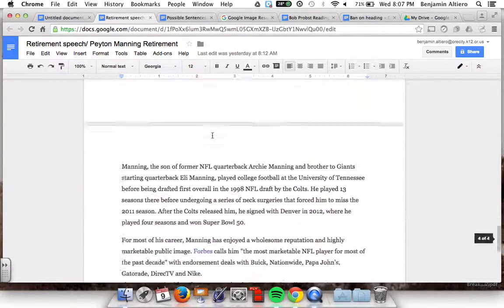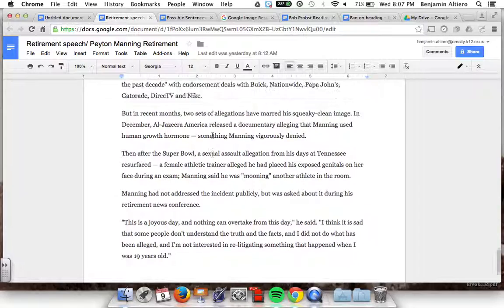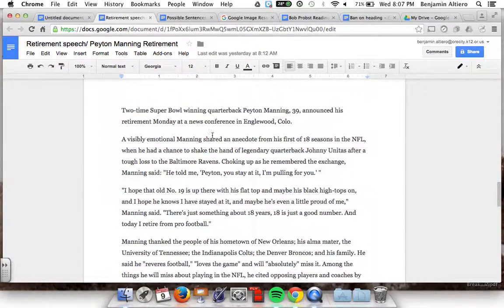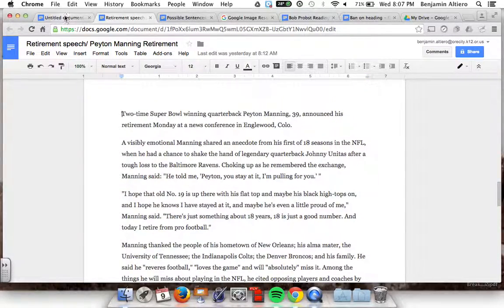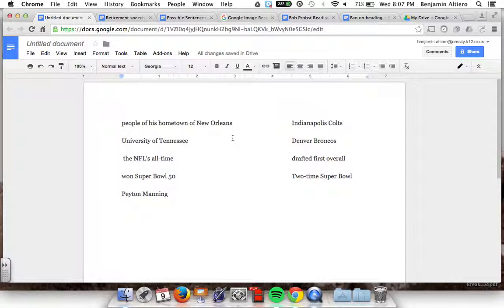So here is a copy of the article that I'm using. And here's our list of words. People of his hometown of New Orleans, Indianapolis Colts, University of Tennessee, Denver Broncos, the NFL's all-time, drafted first overall, won Super Bowl 50, two-time Super Bowl, Peyton Manning.